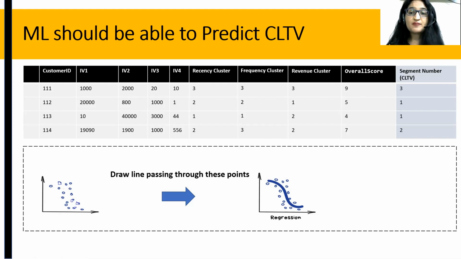But I really want to keep things simple, so you can just assume that if there was just one X, based on which we were predicting Y, then we can just pass a line through all these dots, and this line is going to be the machine learning model. It will not exactly fit each and every point, but we are trying to make some kind of a function, which is the machine learning model, the blue line that you see, which can predict at least most of the points with a decent enough accuracy.